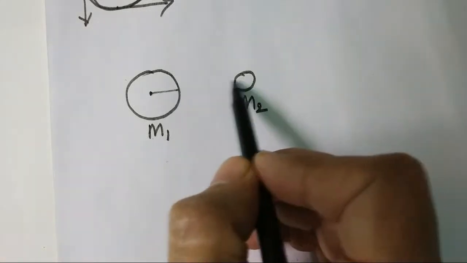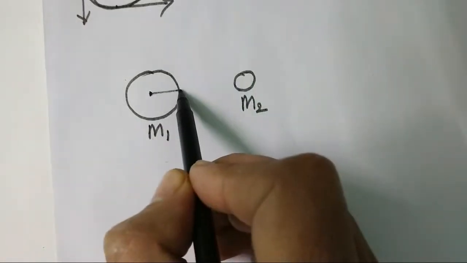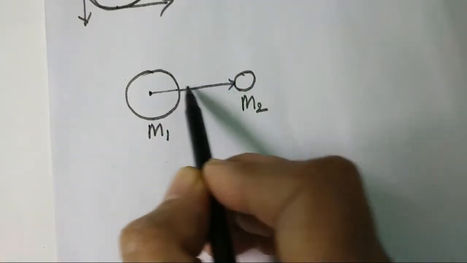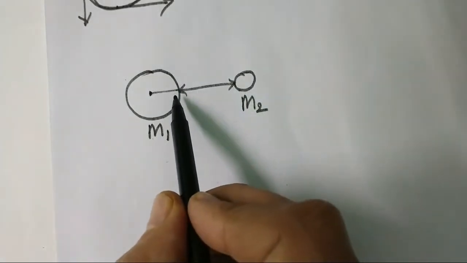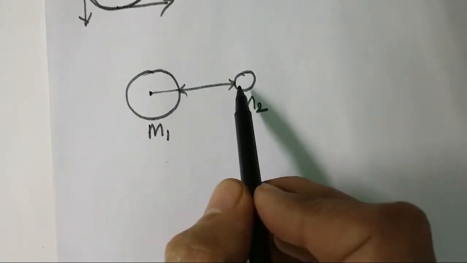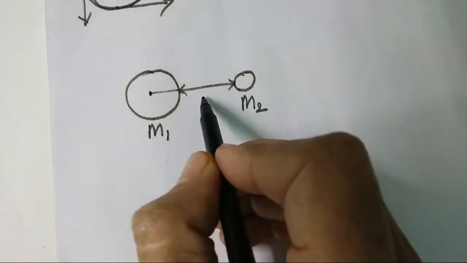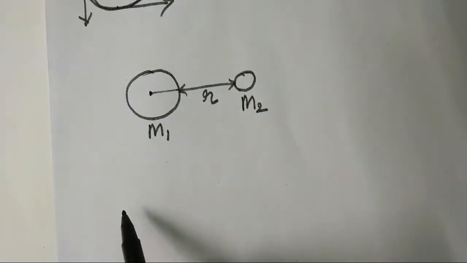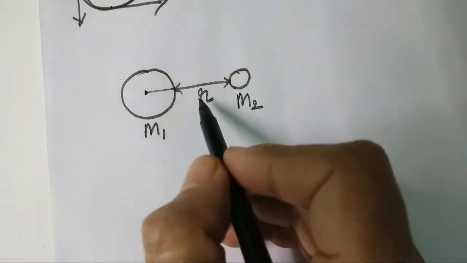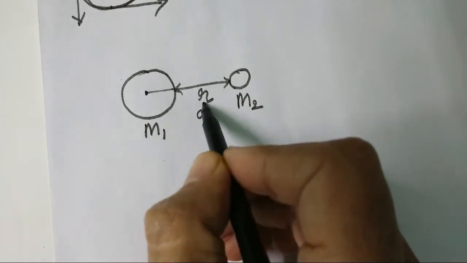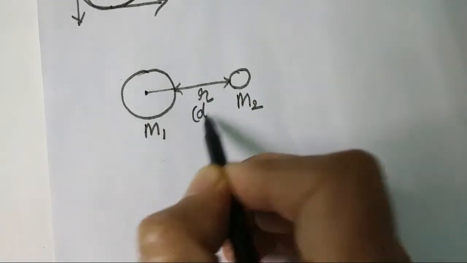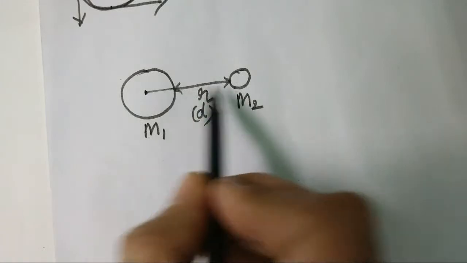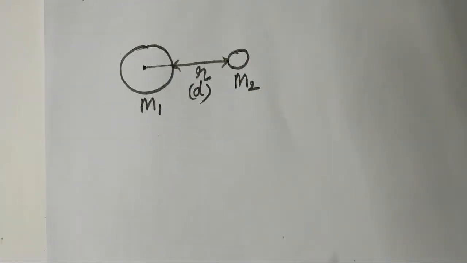The two objects are separated by a distance. The gap between this object and this object is r. In some formulas it is called r, and sometimes it is also called d. So we can say that the gap between the two bodies is r.